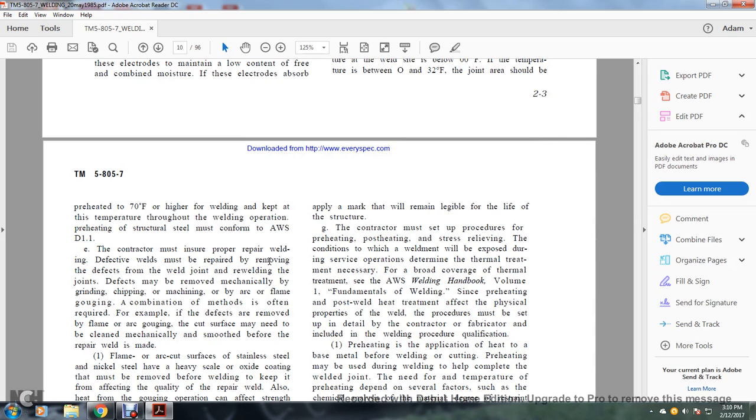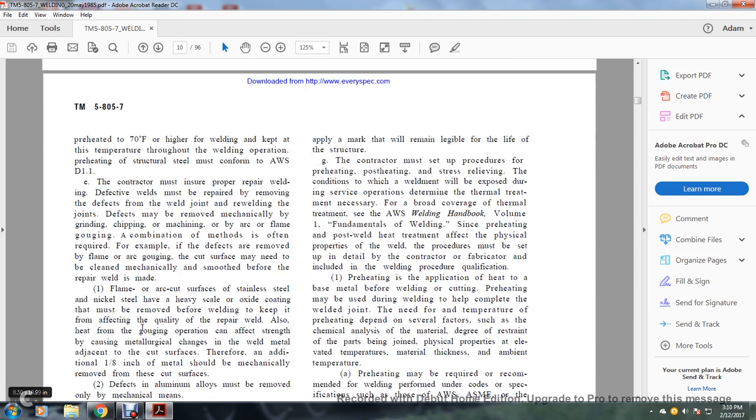The contractor must ensure proper repair welding. Defective welds must be repaired by removing the defects of the welding joint and re-welding the joints. Defects may be removed mechanically by grinding, chipping, machining, or by arc or flame gouging. A combination of the methods is often required. For example, the defects are removed with flame gouging. The cut surface may need to be cleaned mechanically and smoothed before the repair weld is made.